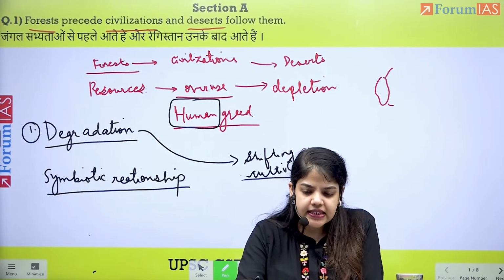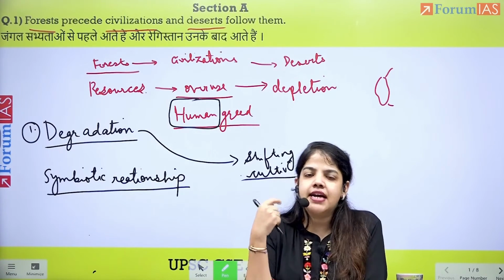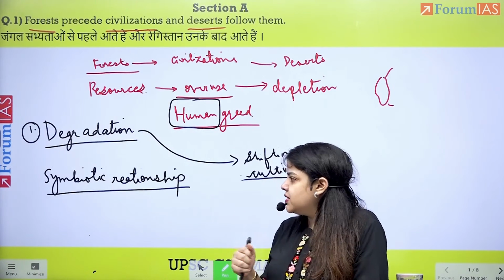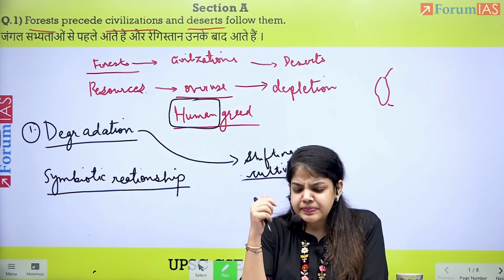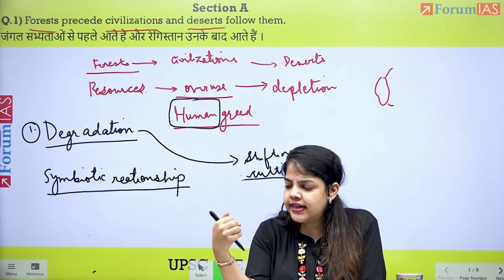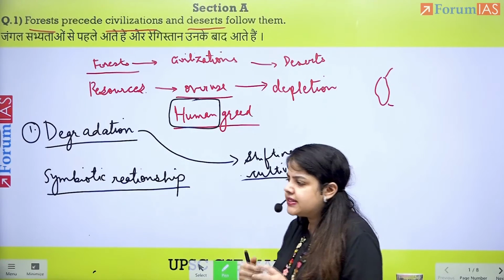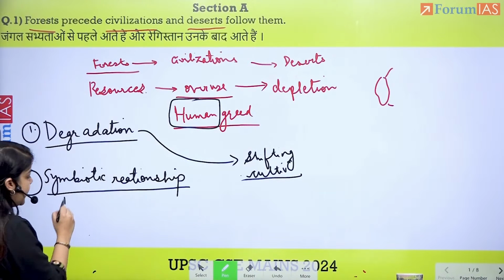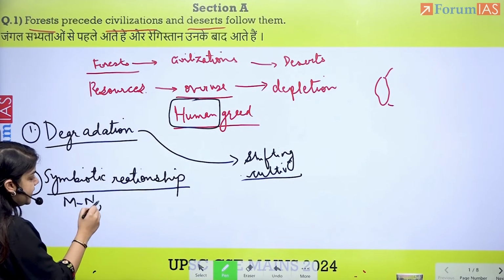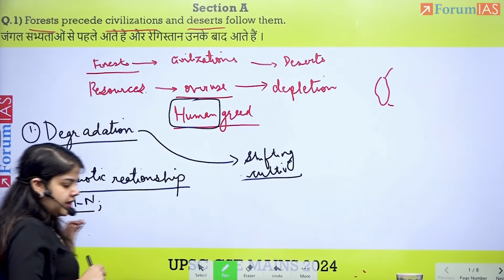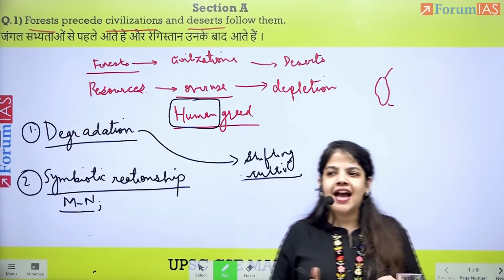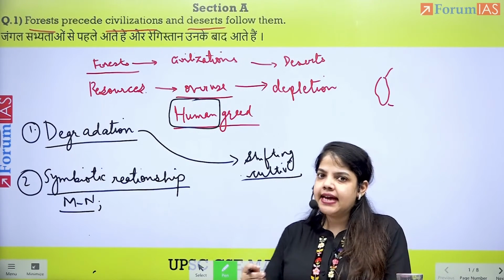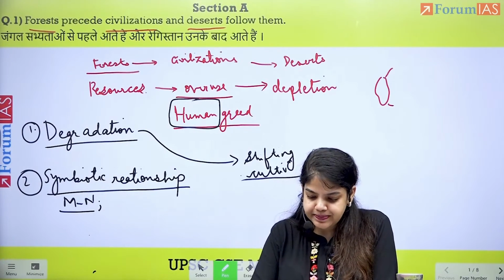Now, we've already discussed the example of shifting cultivation as well as IC in the introduction. We've discussed degradation. Then we can also say that forest precedes civilization and desert follows them is also the reason why the symbiotic relationship, not just of man and nature, is being affected, but man has managed to influence nature in a way that we call it the anthropocentric era, anthropocentrism. We could be discussing that aspect over here.